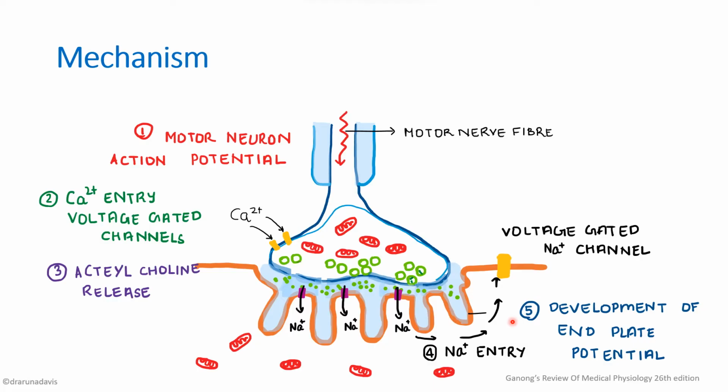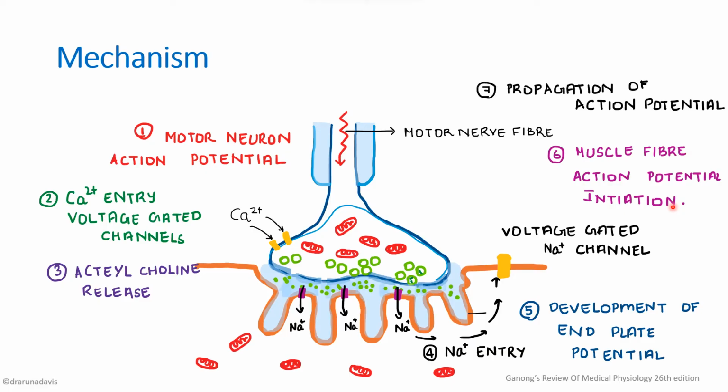Now this acetylcholine will act on the nicotinic receptors present on the muscle membrane and cause entry of sodium. This sodium entry will produce a local potential known as the end plate potential, which is a non-propagated graded potential. This will cause opening up of the voltage gated sodium channels present on the muscle membrane and thereby initiates an action potential.